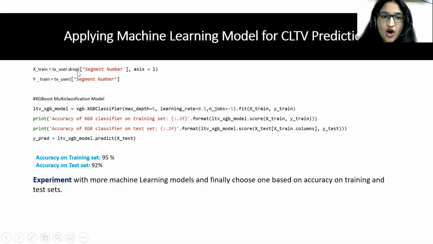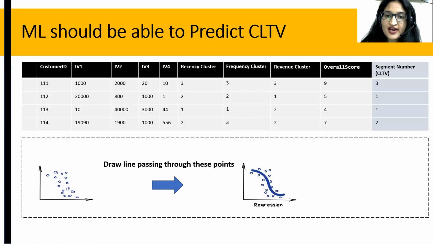Okay, so your X train is nothing but your transaction data frame from which you remove the segment number, because this is what we are trying to predict. The thing that you're trying to predict is going to be in Y train and everything else will be in the X train. You're trying to predict what would be the segment number for the new customers whose information you get.